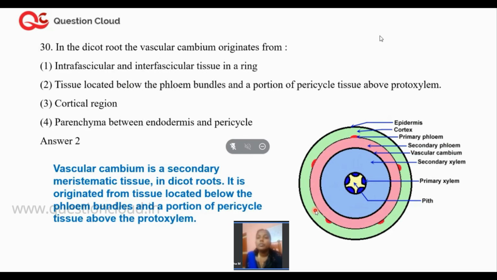If you remember, vascular cambium is a secondary meristematic tissue. Therefore, the right answer is tissue located below the phloem bundles and a portion of pericycle tissue above the protoxylem. Usually vascular cambium is present in a dicotyledon plant.